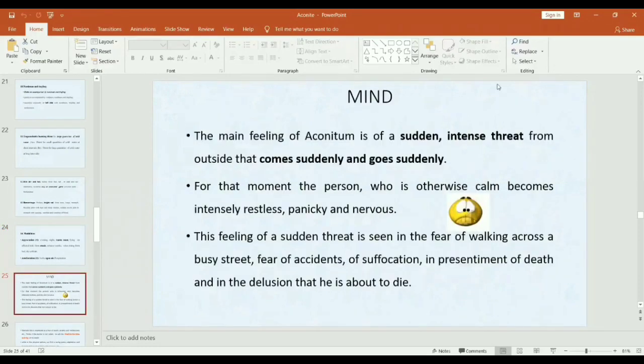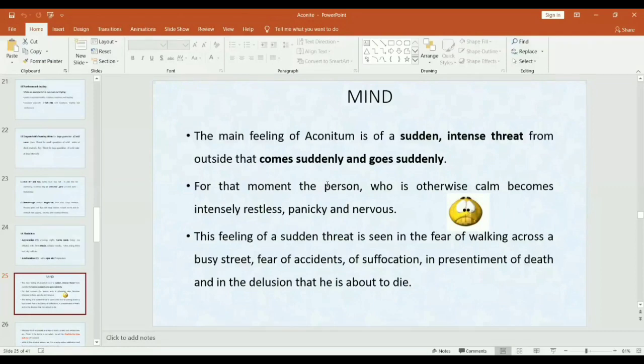Then mind symptoms. We have already seen them, but we will revise in short. The main feeling of aconite is sudden intense threat. Means fear, threat, they feel fear. Sudden intense threat from outside that comes suddenly and goes suddenly. Means as fast as the fear comes, it also goes just as fast, as it is an acute, sudden remedy. The threat comes suddenly and goes suddenly.